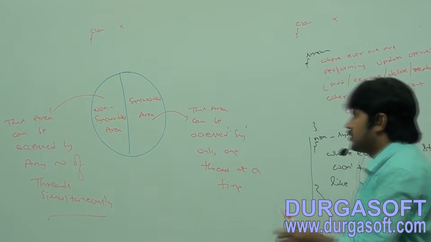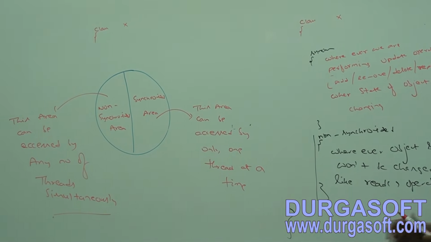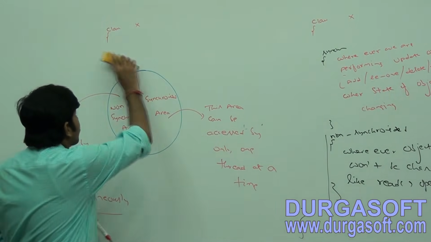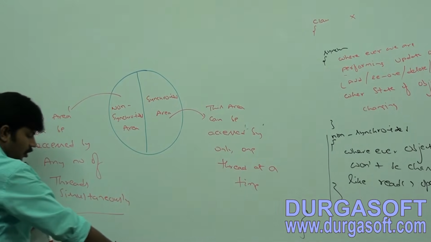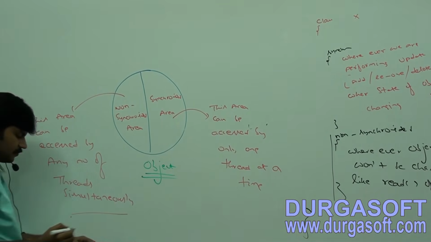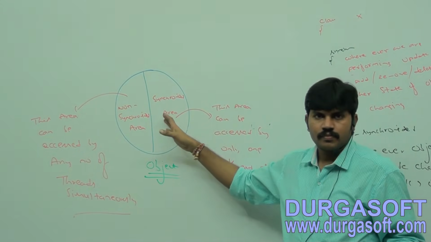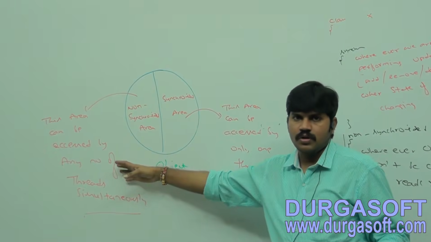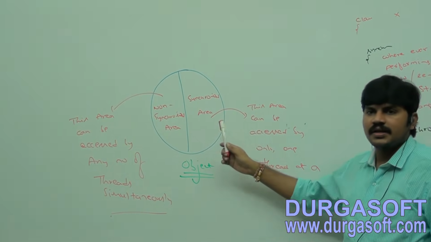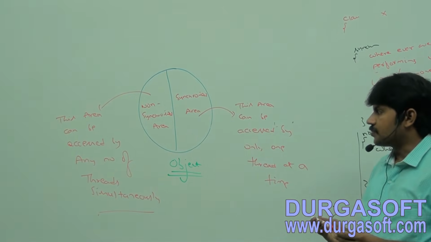Okay, take this diagram first. This is a Java object, with a synchronized area and a non-synchronized area. Both are there.